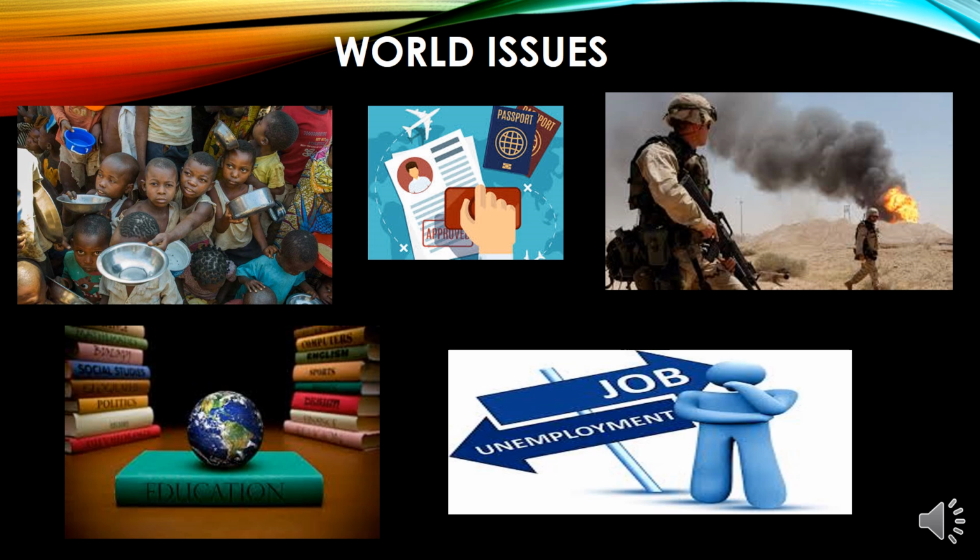In the second picture, we can see a passport. It talks about immigration, about traveling. In the third picture, we can see a bomb, and it's talking about wars. In picture number 4, we can see a picture that represents education, and in number 5, a picture that represents unemployment. What do these pictures represent? These pictures represent world issues.